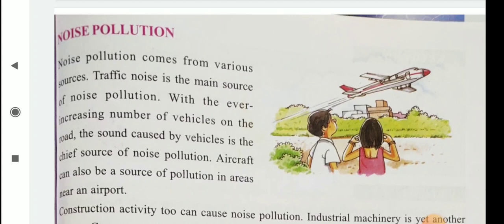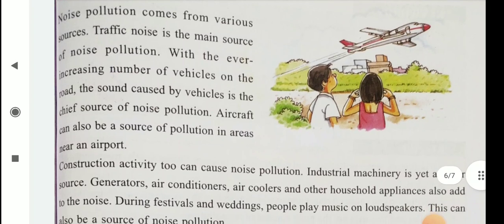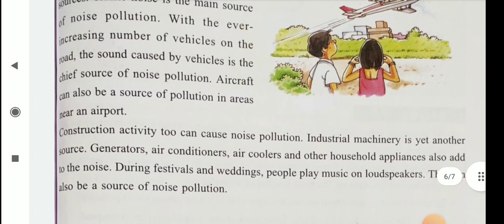Then noise pollution. Noise pollution comes from various sources. Traffic noise is the main source of noise pollution. With the ever increasing number of vehicles on the road, the sound caused by the vehicles is the chief source of noise pollution. Aircraft can also be a source of noise pollution in areas near the airport.